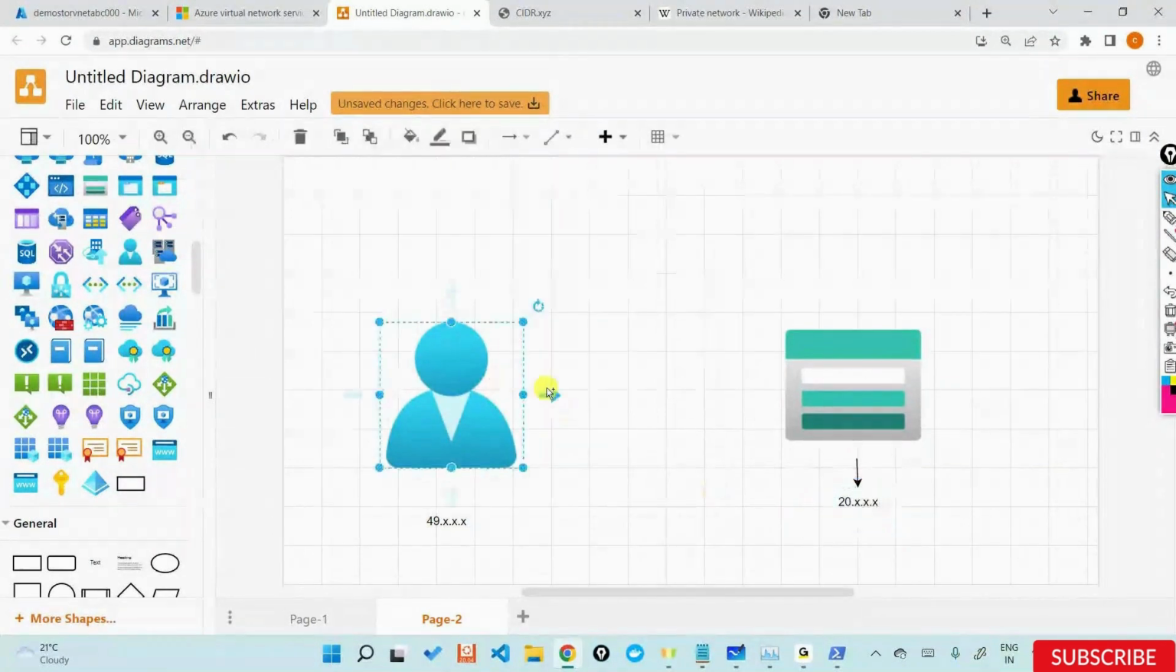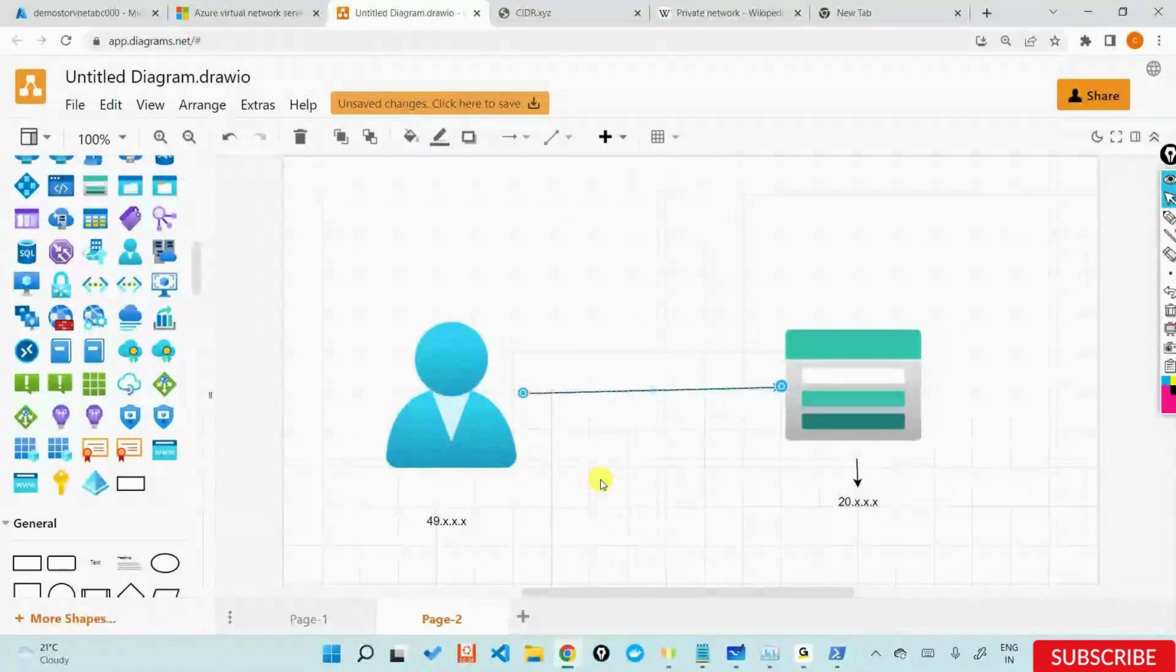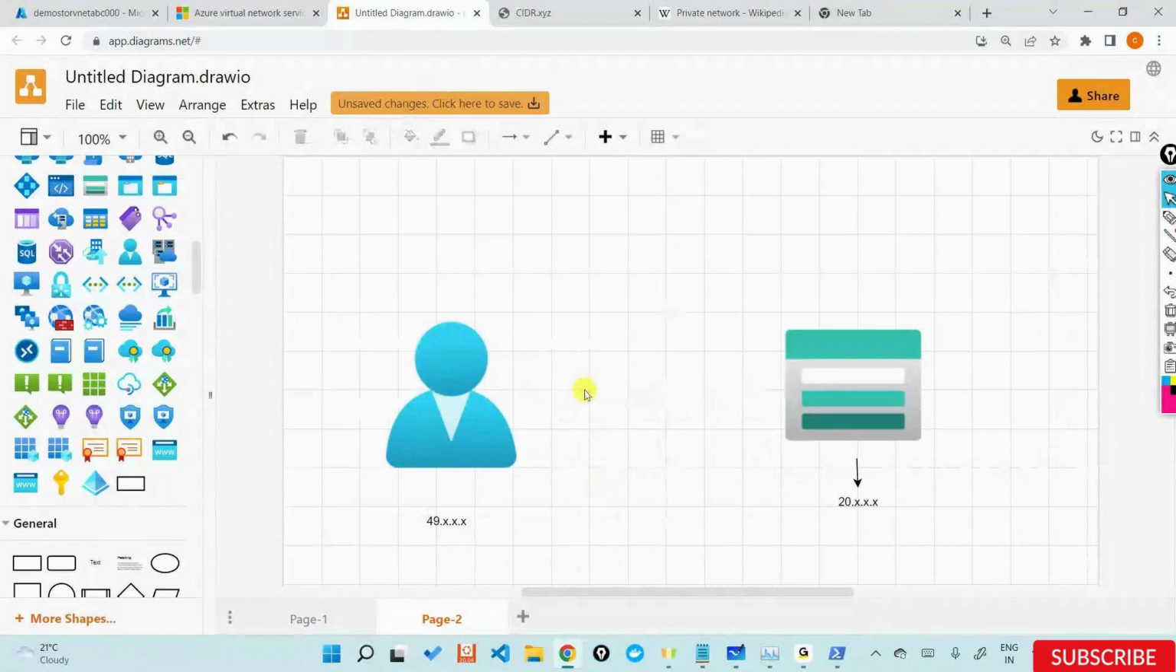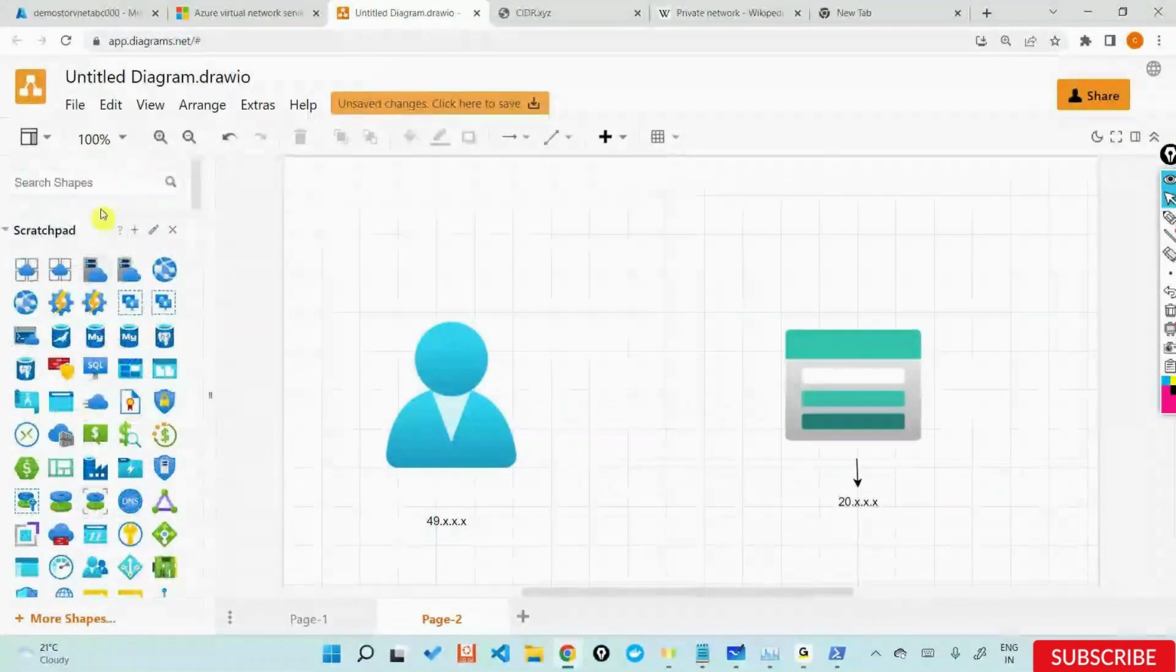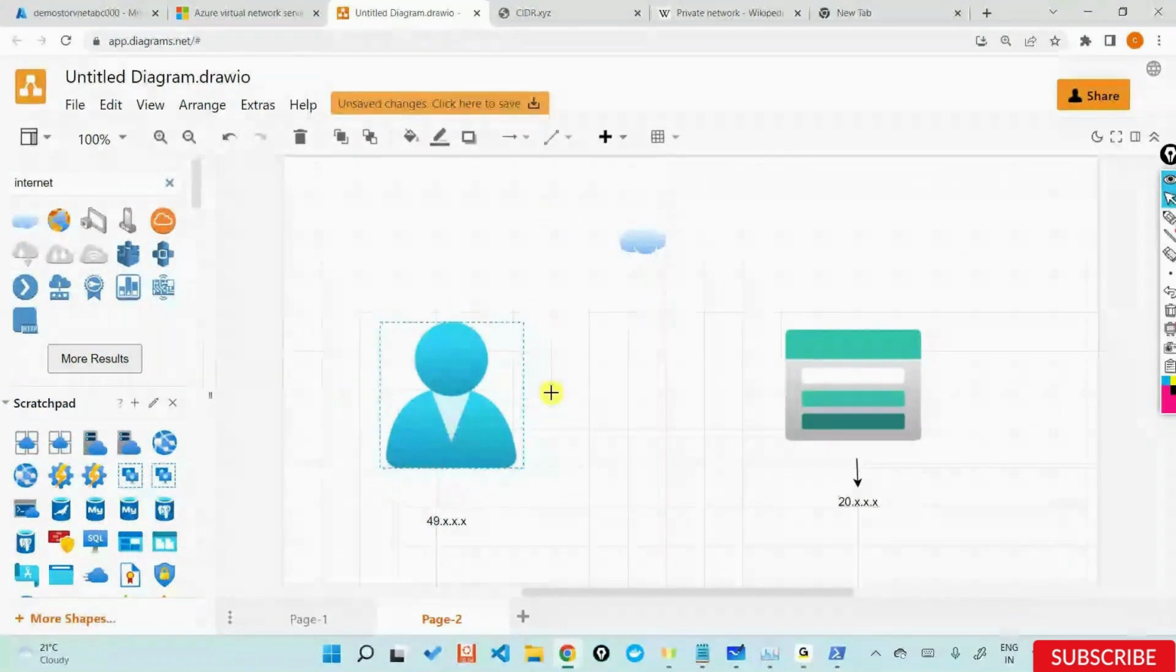So the communication between my IP address and the storage account's IP address is what we call a handshake between two different IP addresses: one IP trying to talk to another, 49 and then 20. One IP address is trying to talk to another over the public internet. Using the same internet, I'm trying to talk to this storage account.